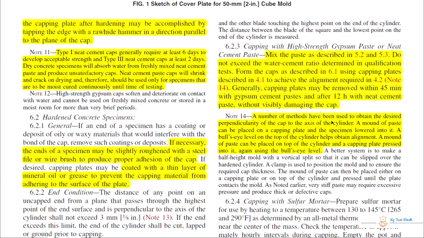A number of methods have been used to obtain the desired perpendicularity of the cap to the axis of the cylinder. A mound of paste can be placed on a capping plate and the specimen lowered into it. A bull's eye level on the top of the cylinder helps obtain alignment. A mound of paste can be placed on the top of the cylinder and a cap plate pressed into it, again using the bull's eye level.